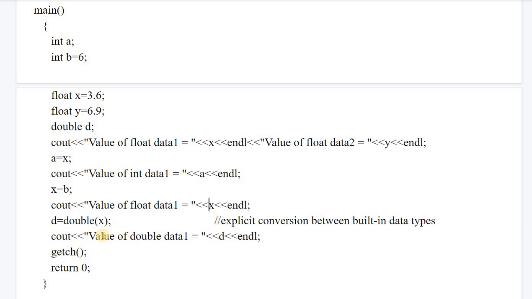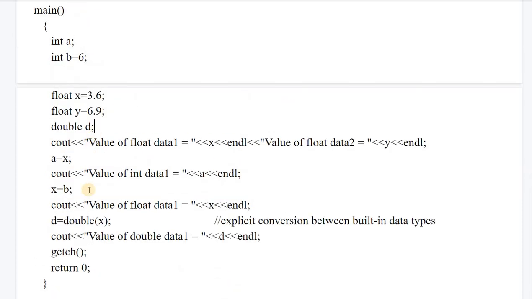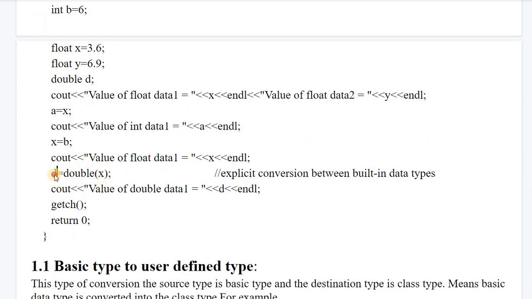So double d. To recall the implicit and explicit type conversion for you, I have also written one explicit type conversion statement here. What is happening here: d is of double type and x is of float type. I am explicitly converting x into double first of all, and then I am assigning it to d. So d has nothing, but I am assigning the value of x to d. This is the explicit type conversion happening between these variables. So x is getting converted into double first, and then d is getting the value of x.